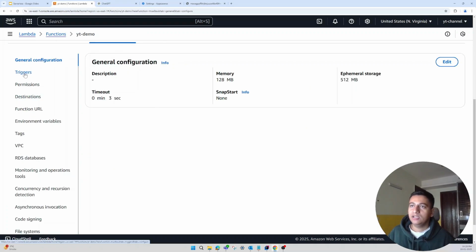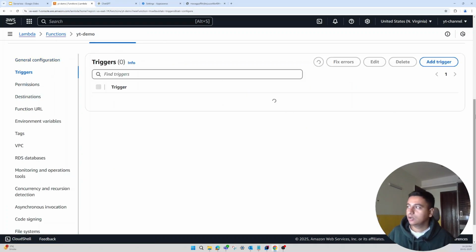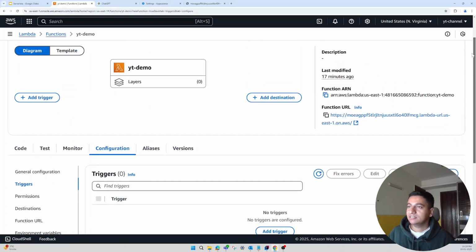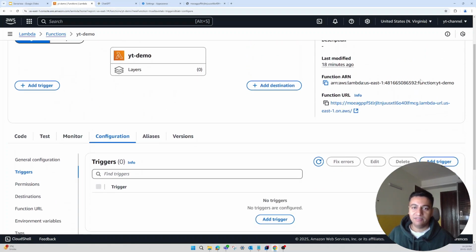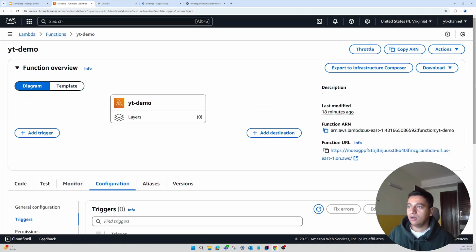So over here you will see the option of triggers. A trigger is nothing but the thing that will actually run this Lambda. If you scroll up, you will see the name of our Lambda function in the diagram, and on the left you will see a trigger, and on the right you will see a destination. What these two things mean is that, let's say you want to trigger this Lambda function whenever there is a new file in S3.